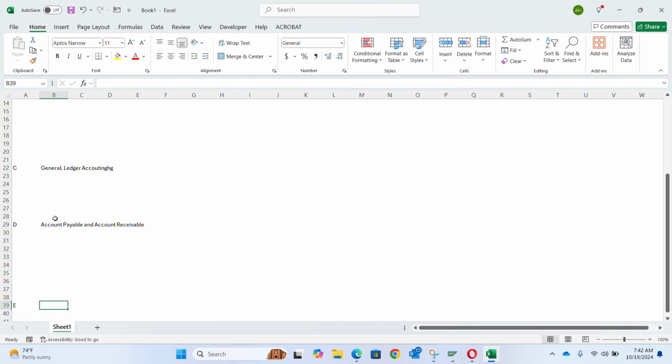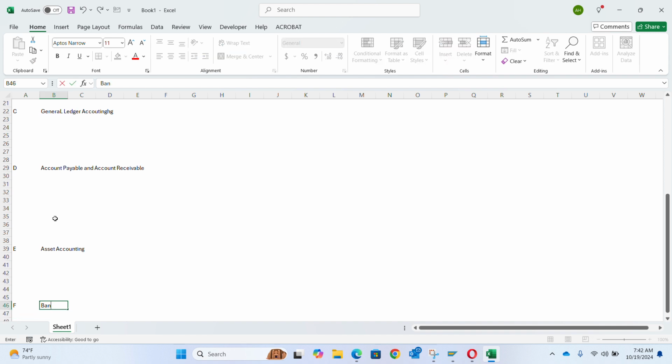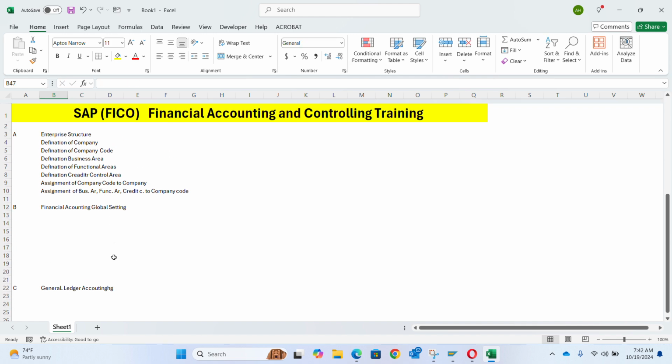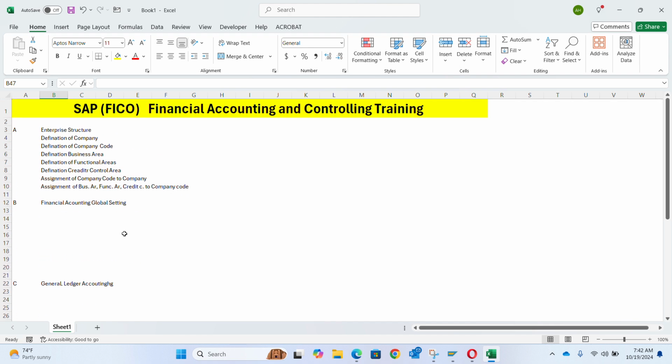We have accounts payable and receivable. Then we have asset accounting. We also have some other ones like bank accounting. So I'll come back to this to break it up and add more items to it.